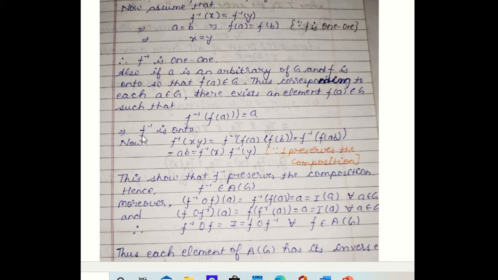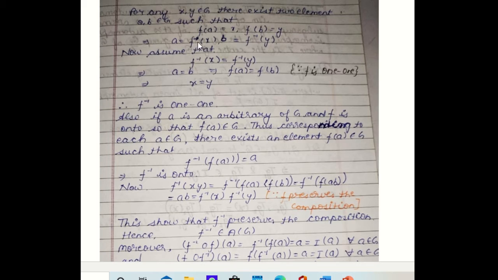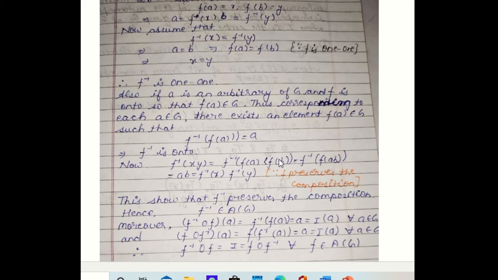For this, we consider two arbitrary elements X and Y of G, and we operate the product of these two elements over F inverse. So by definition, F inverse XY will be what? F inverse X is FA and Y is FB. So this will be equal to FA into FB, and F is a homomorphism mapping, so it preserves composition.